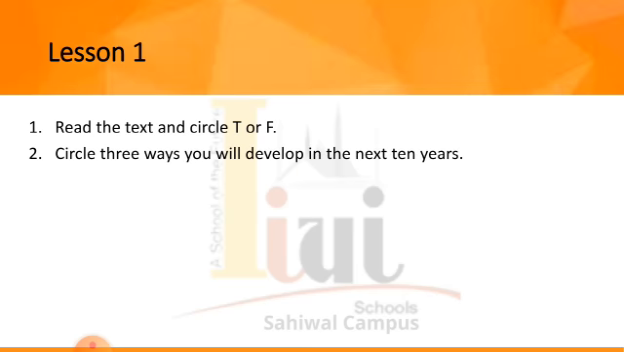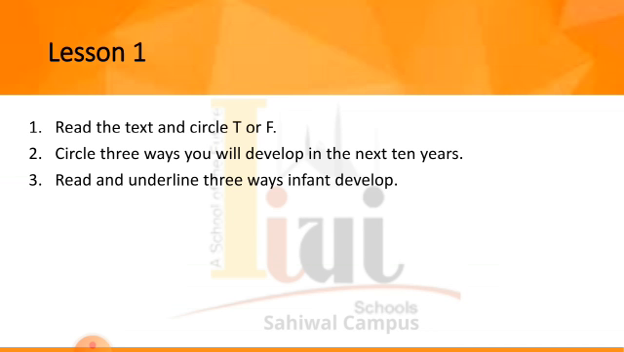Question number 2. Circle 3 ways you will develop in the next 10 years. So 5 ways are given. You have to circle 3 ways that are appropriate in which you will develop in the next 10 years. Question number 3. Read and underline 3 ways infant develop. So you have to underline 3 ways from your text on the page number 42.